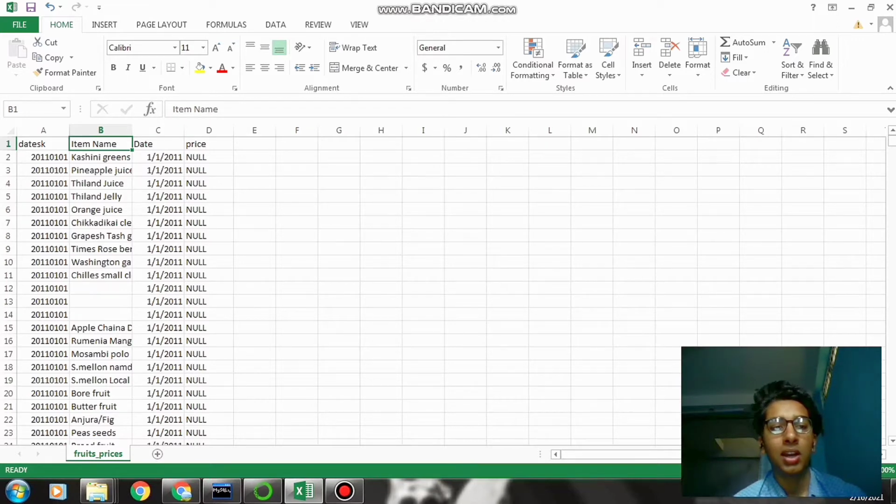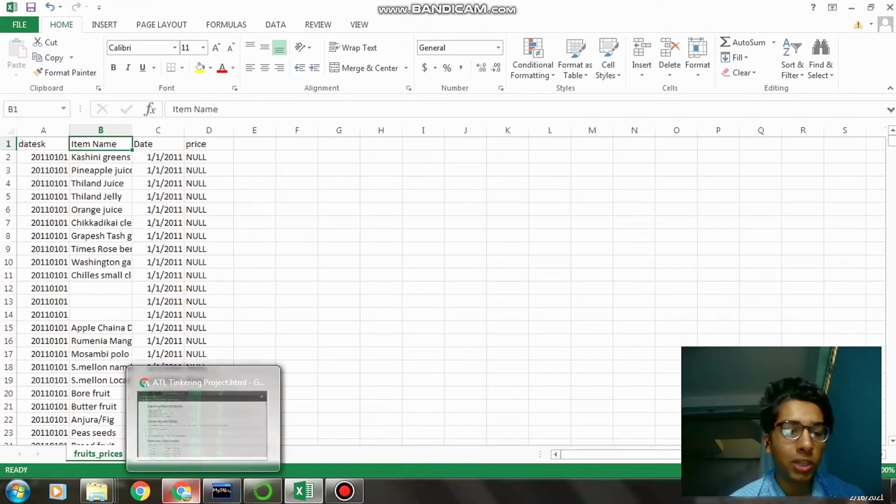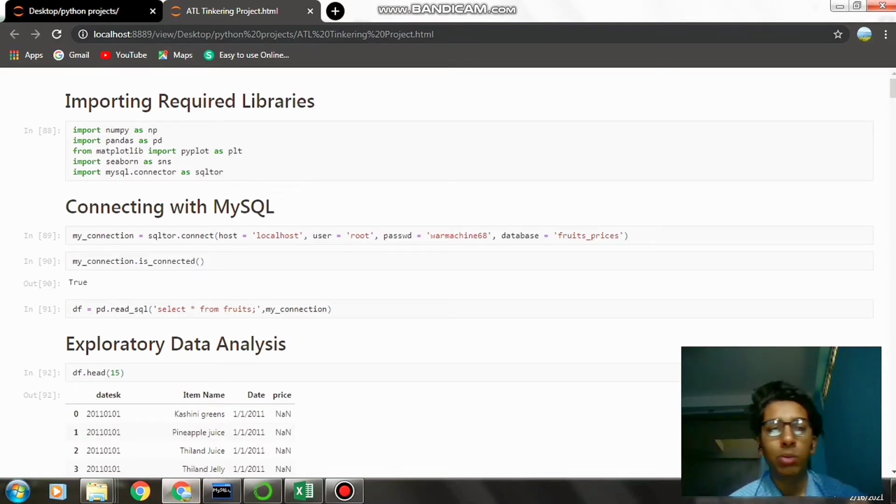This price column tells us the price of each item. So now we have performed all our exploratory data analysis and all the machine learning part in Python. Let me open my Jupyter notebook. I personally use Jupyter notebooks because it is a lot easier and more comfortable for me to perform all my exploratory data analysis in it. So first we begin with importing all the required libraries, NumPy, Pandas, etc. And then we established a connection between SQL and Python.